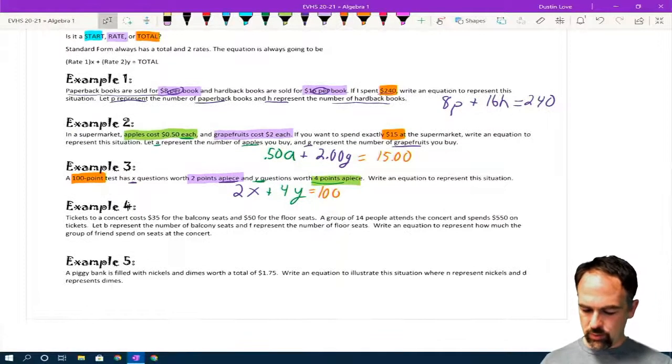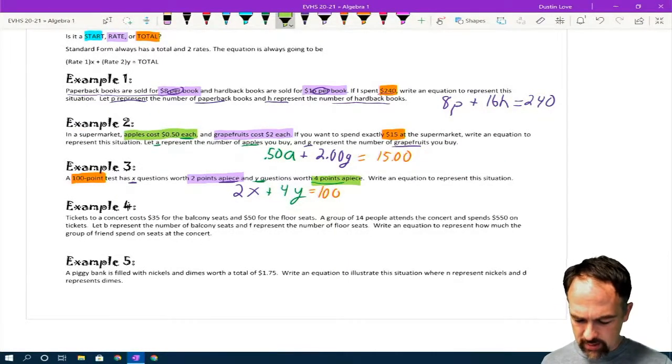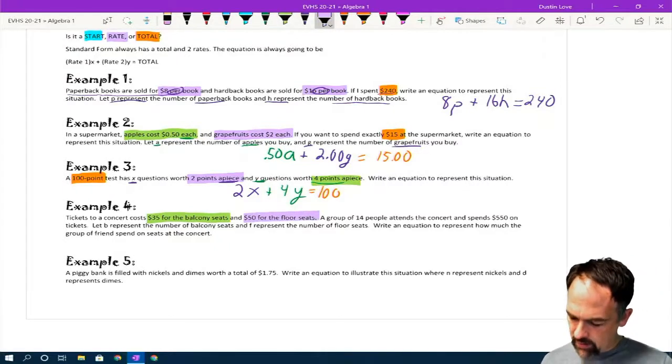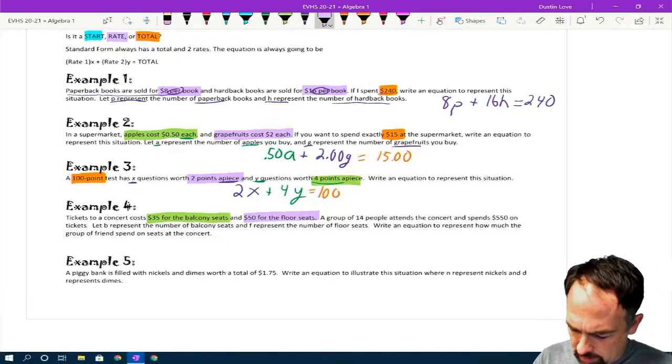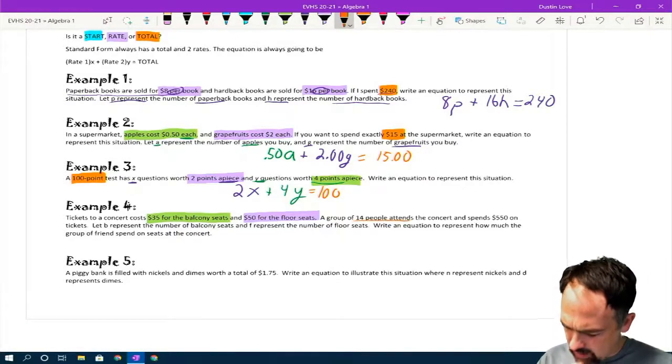All right, 2 more. Tickets for a concert cost $35 for a balcony seat. So we got $35 for balcony seats and $50 for floor seats. A group of 14 people, now I'm going to go ahead and underline this, 14 people attends the concert and spends $550 on tickets.